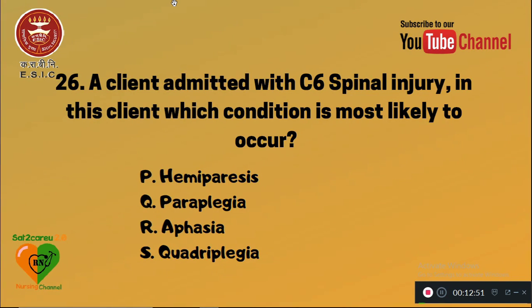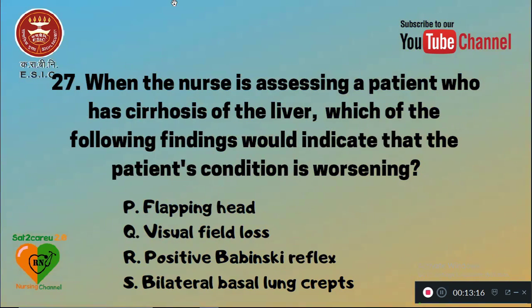26. A client admitted with C6 spinal injury. In this client, which condition is most likely to occur? P is hemiparesis, Q paraplegia, R is aphasia, and S is quadriplegia. When there is injury to C6 spinal cord, then it suggests quadriplegia, paralysis of all the extremities.